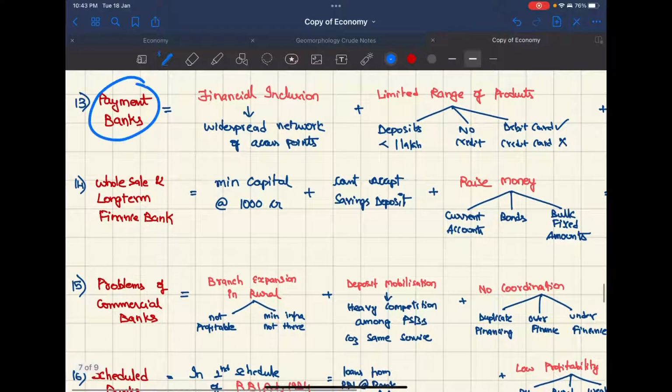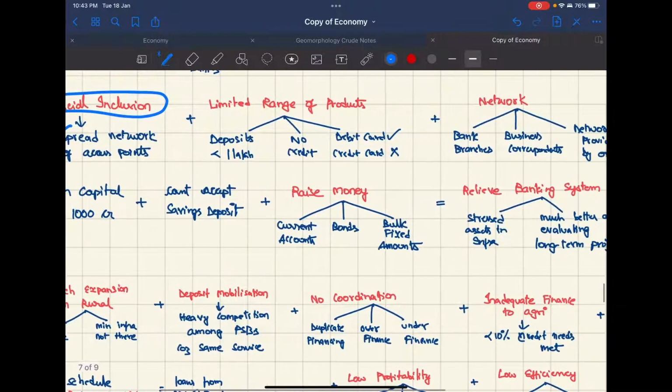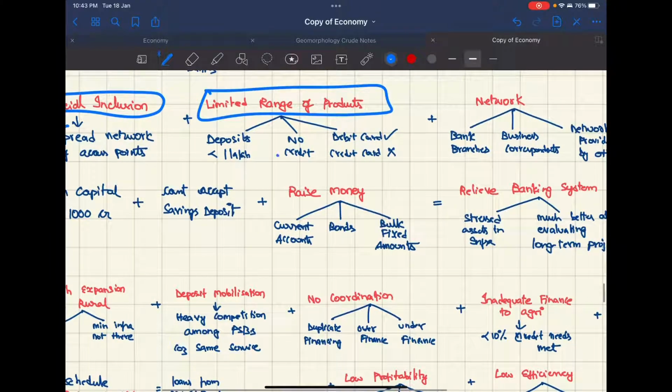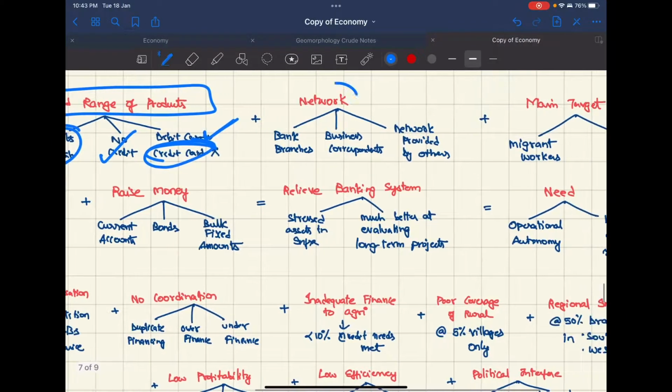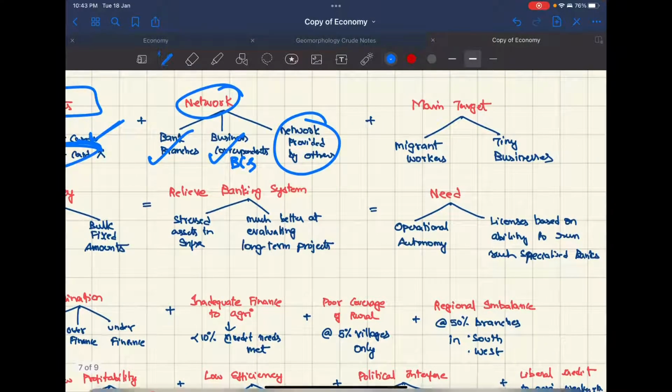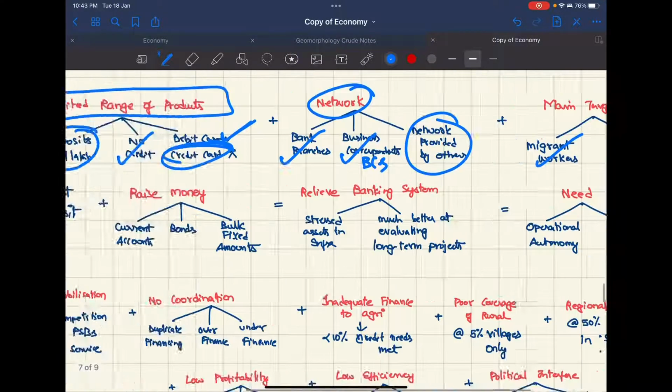Coming to payment banks, the target is financial inclusion. They do this through a widespread network of access points. They only give a limited range of products. For example, they don't give any credit, and deposits only less than 1 lakh. So they can give a debit card, but no credit card. The network is through bank branches, business correspondents or BCs, and networks provided by others. So the main target group for them is migrant workers and tiny businesses.